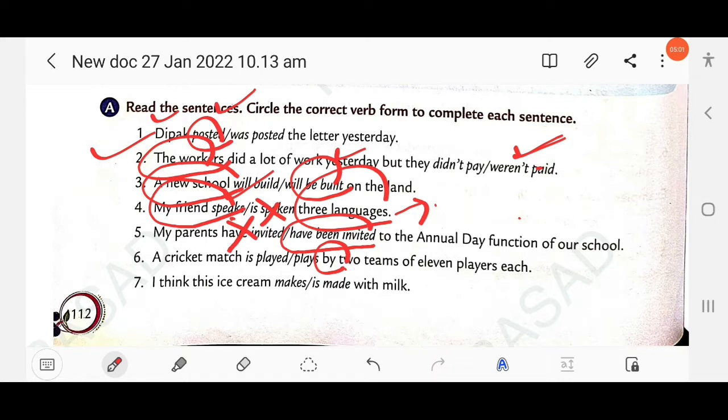A cricket match is played by, not plays by. Clear? Then next: I think this ice cream makes with milk or is made. I think this ice cream is made, not makes. This is also agentless passive. The second one is 'with milk'.